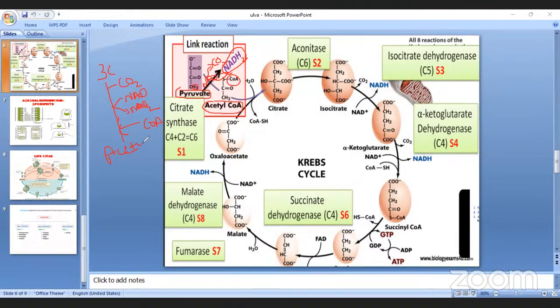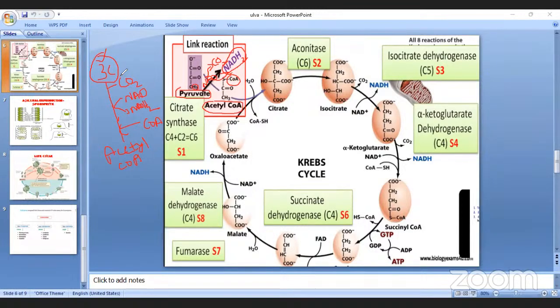Now, how many carbons in acetyl CoA? How many carbons in pyruvic acid? Three.